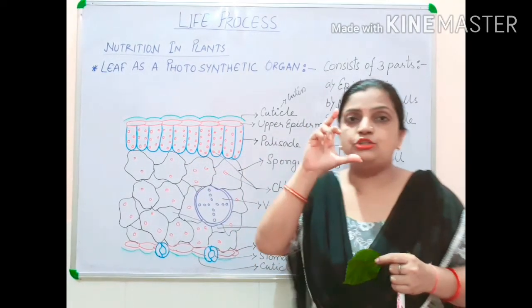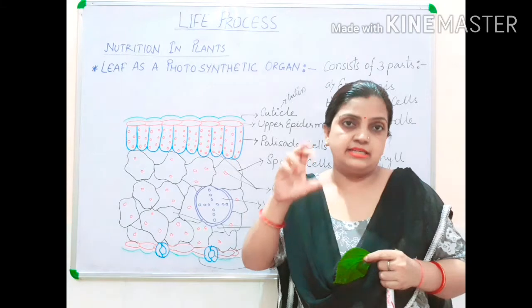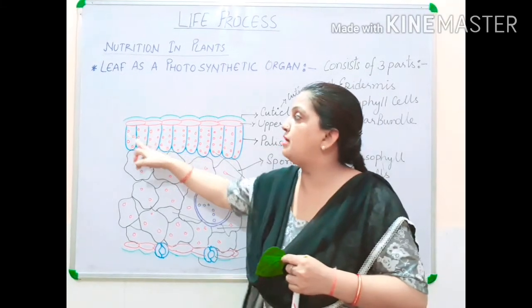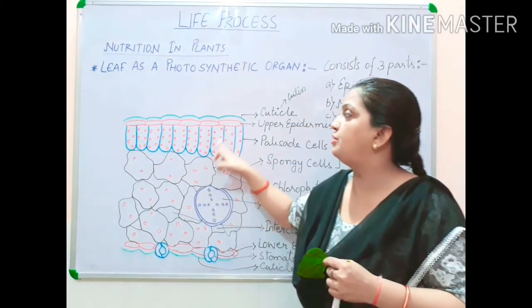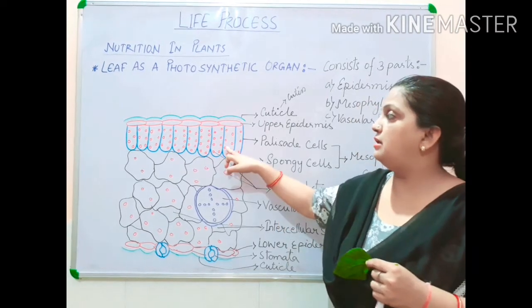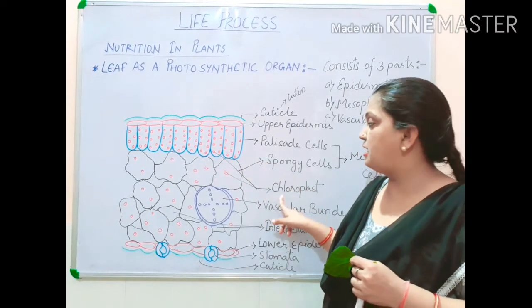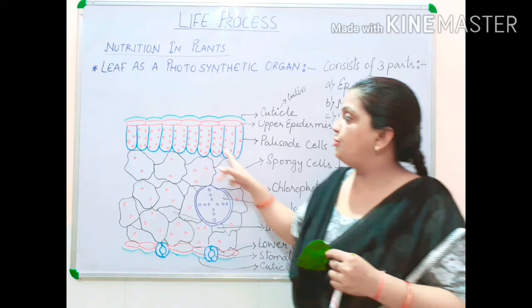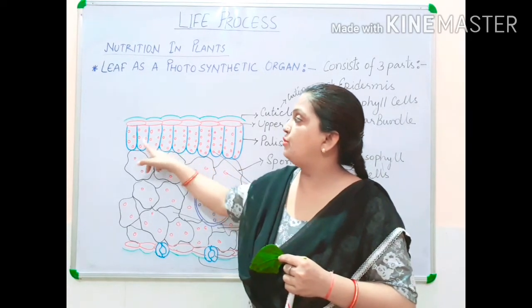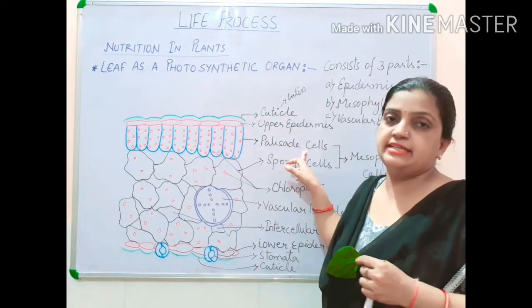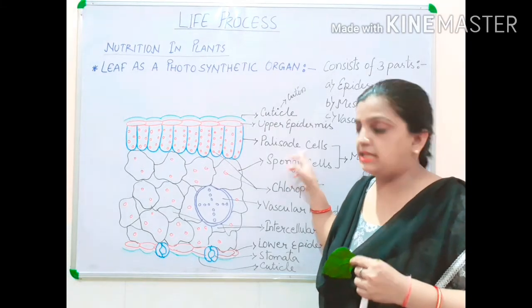Palisade cells are tall cells. They are pillar-like cells. And you can see that more number of chloroplasts have been drawn here. These red colored circles I have drawn, these are your chloroplasts. So you can see that more number of chloroplasts have been drawn in the palisade cells, palisade mesophyll cell.